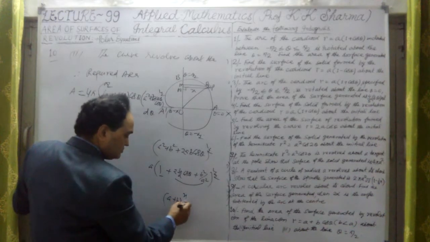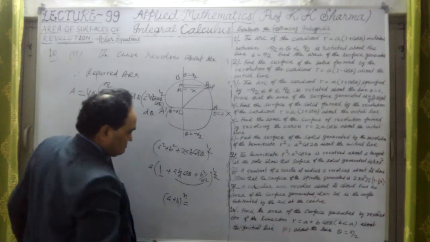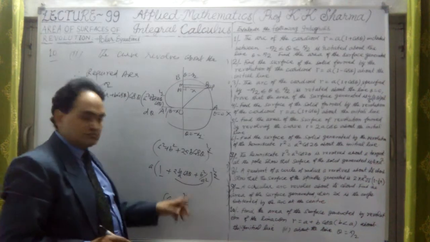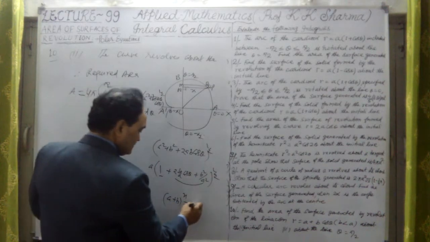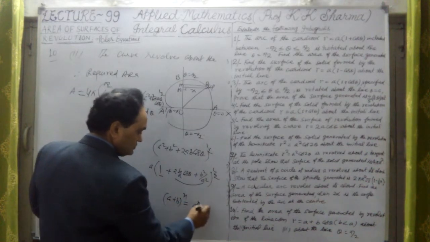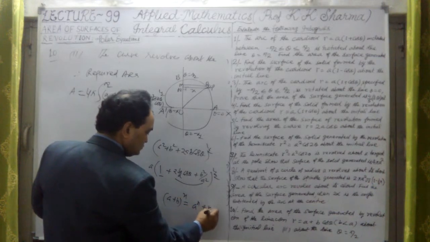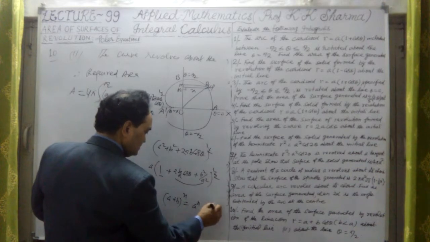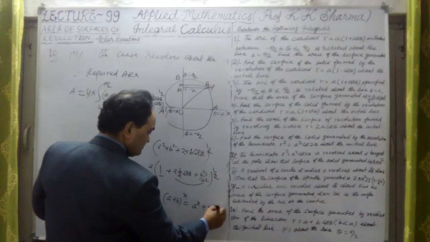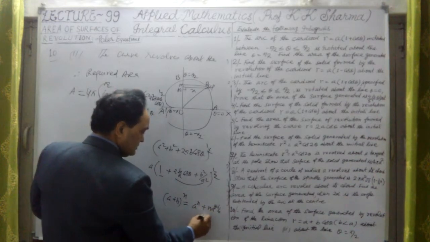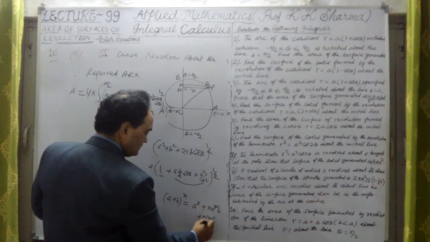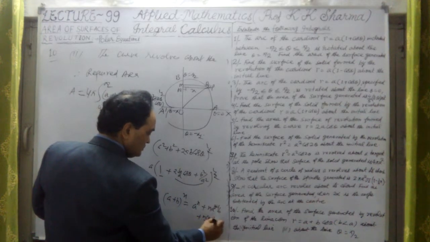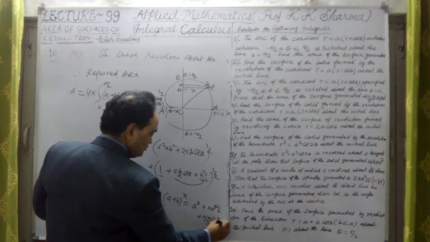Now we know what the binomial theorem is. By binomial theorem, a plus b whole nth power is a raised to power n plus n into a raised to power n minus 1 into b plus n into n minus 1 upon factorial 2 into a raised to power n minus 2 into b square.